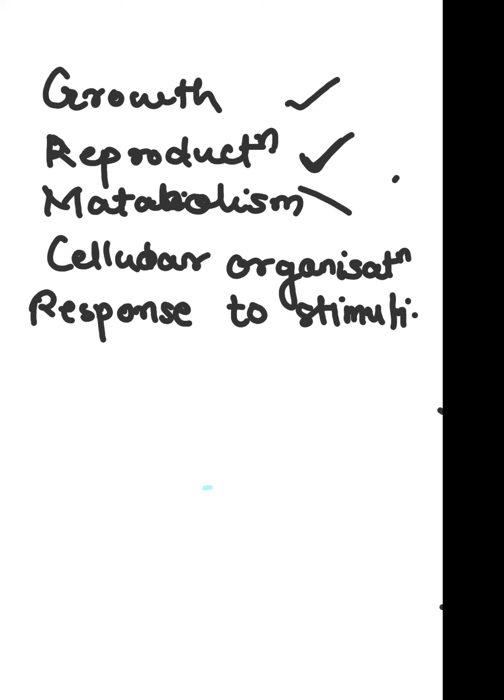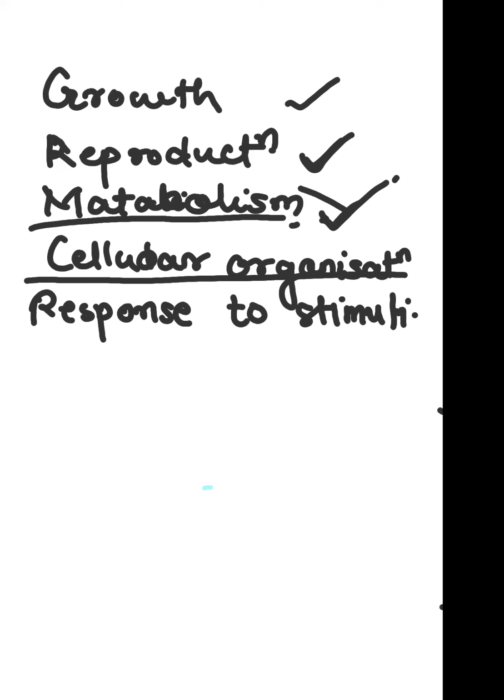Then we learned metabolism is an exclusive property of living organisms, because all living organisms perform metabolism and non-living things do not. Metabolism has two types, catabolism and anabolism. Catabolism is a breaking down reaction and anabolism is a synthesizing reaction.